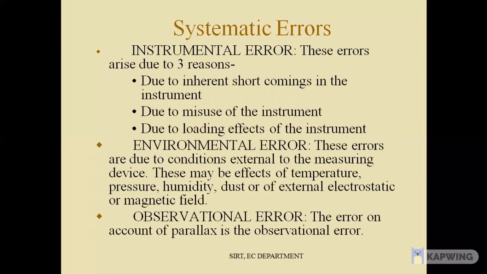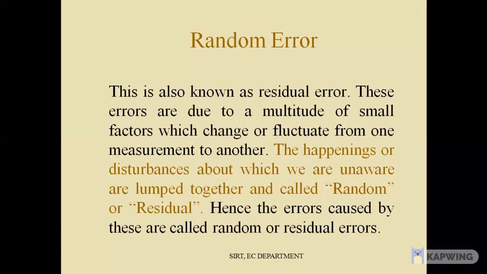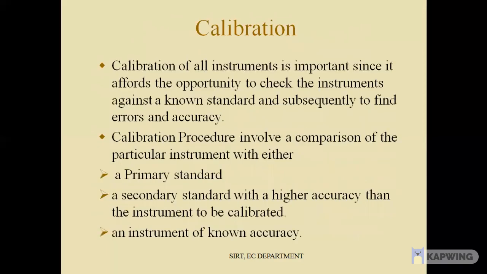Environmental errors are due to conditions external to the measuring devices. These may be effects of temperature, pressure, humidity, dust, or of external electrostatic or magnetic fields. Observational error: the error on account of parallax is the observational error. Random error is also known as residual error. These errors are due to a magnitude of small factors which change or fluctuate from one measurement to another. The happenings or disturbances about which we are unaware are lumped together and called random or residual. Hence, the errors caused by these are called random or residual errors.